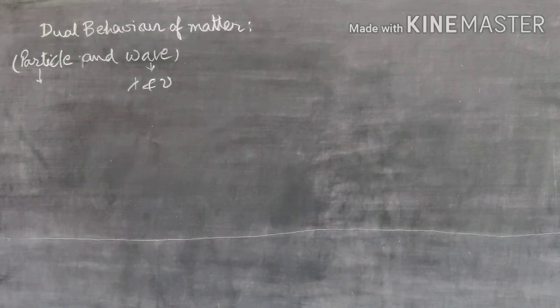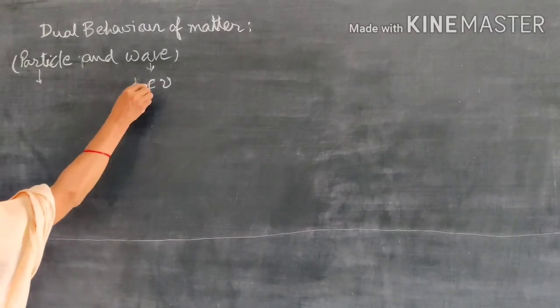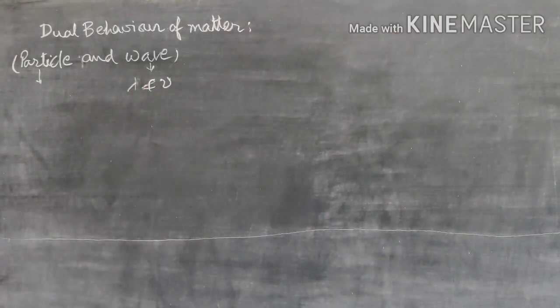And according to the particle theory, or what is called the mechanical theory, we have to show the position of the particle. But he could not explain the position of the electron in the particle, and that's why it became the drawback of Rutherford's model. So now we will apply the dual behavior of the electron.